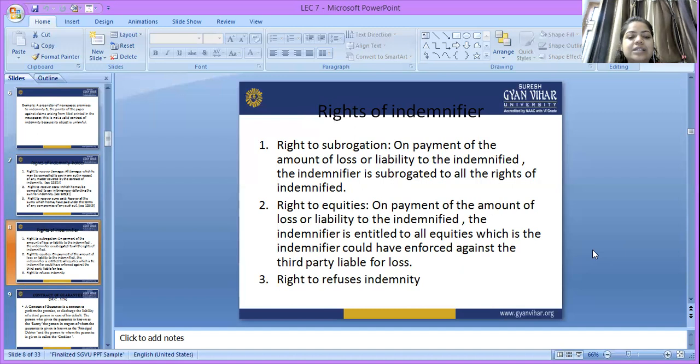That means the indemnifier could enforce against a third party liable for the loss, because he has a right to equities, a right to refuse indemnity.